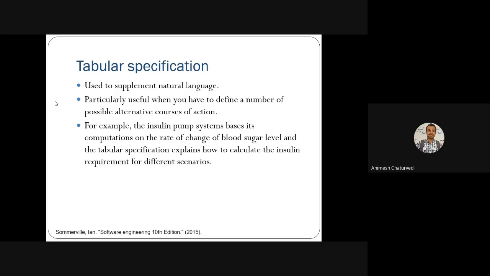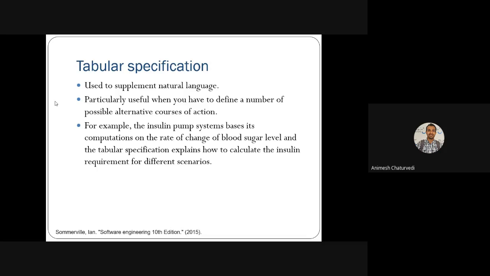Then you need to do the measurement of tabular activities. What are the tables that you need to create that will help or supplement the natural language content write-up that you have done? The use of that is particularly related to numbers or some well-defined description.